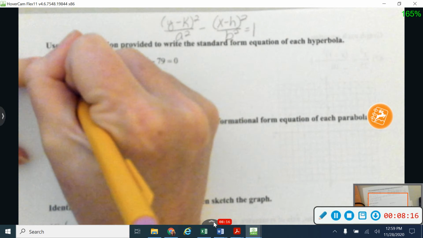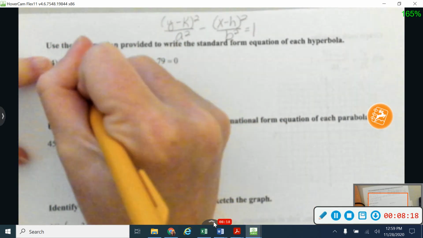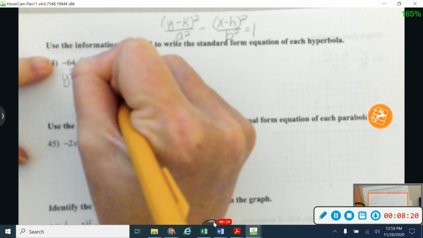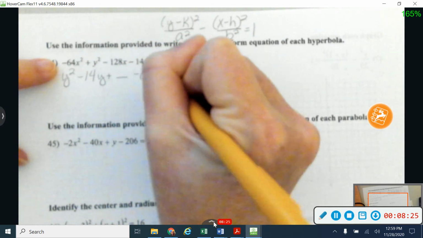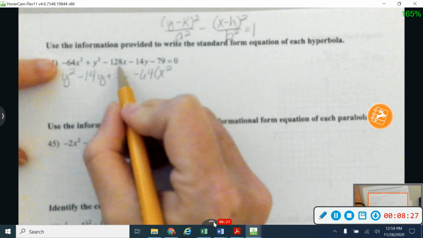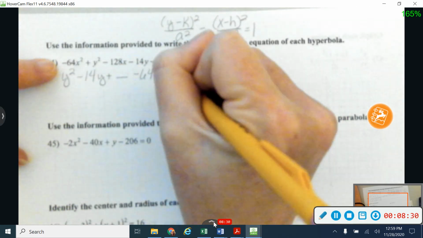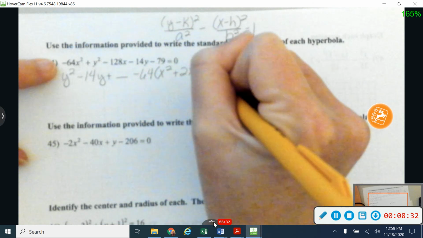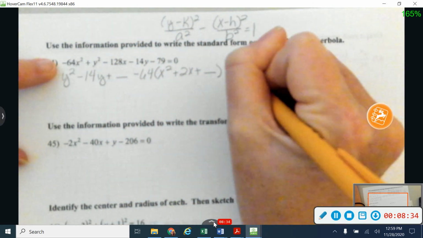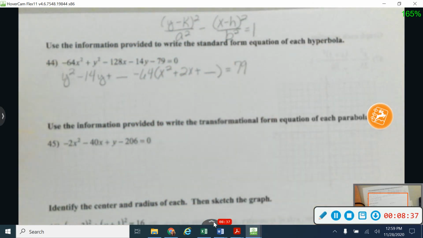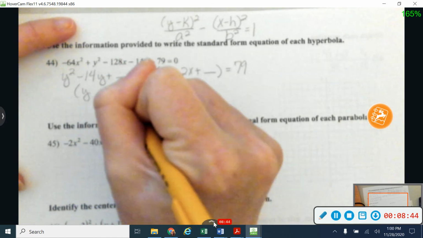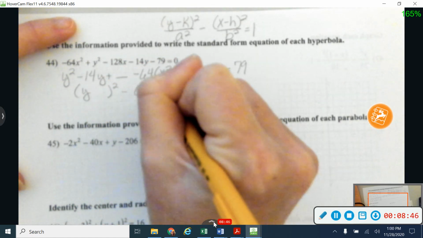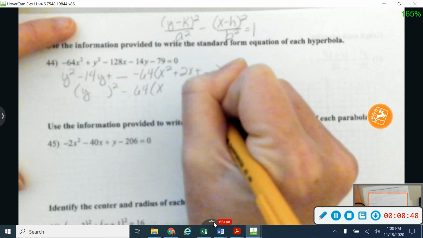So let me start by getting my y's together. Let's see, I'm going to move my 14y up here and leave a little space. And then I'm going to take a negative 64 off of my x squared, which is now going to give me a plus 2x. So watch out for your sign change there. And leave a little space. And then I'm going to move my 79 over to the other side. Alright, so this one will give me y. I keep my minus 64 over here on my x just for a few minutes.